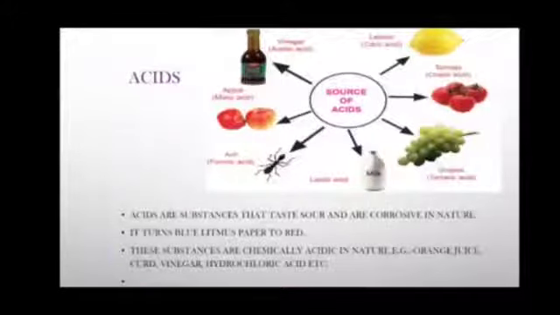Some substances which we use in our daily life are curd, lemon juice, vinegar, orange juice. These substances taste sour because they contain acids. The chemical nature of such substances is acidic. Acids are substances that taste sour and are corrosive in nature.